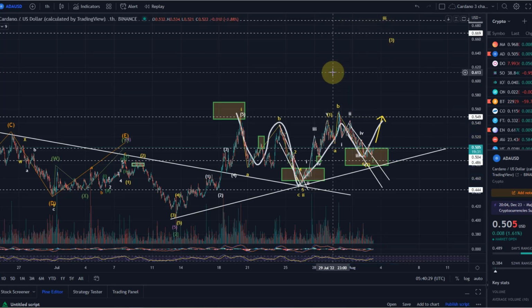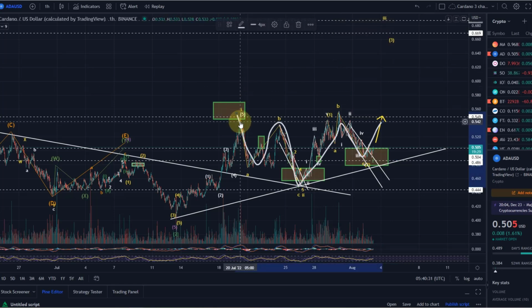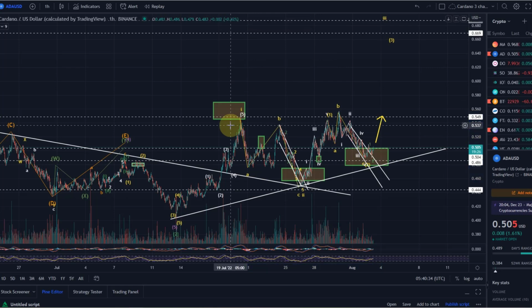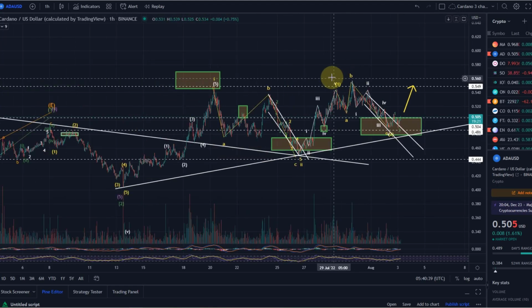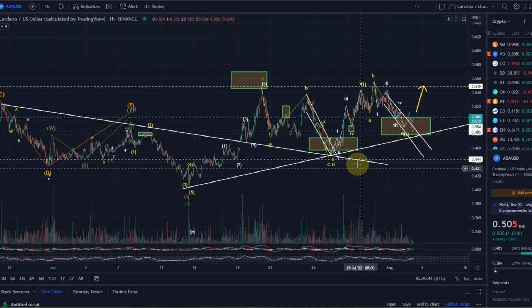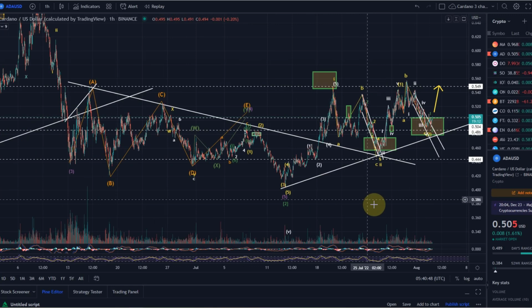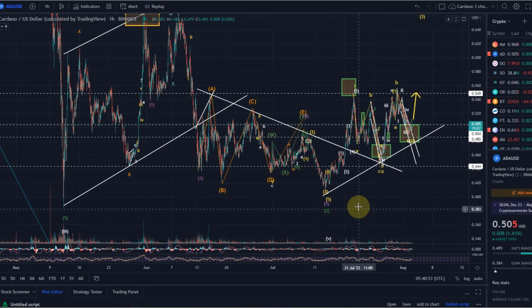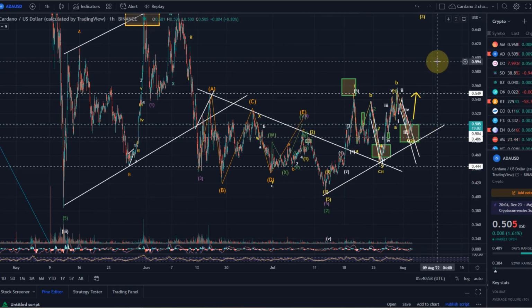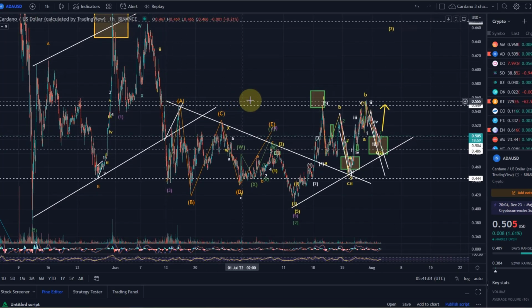What you need to understand is that this is all valid as long as we hold, first of all, this swing low at 48.9 cents, and even more important, the 45 cent level. If we go below 45 cents, this inverse head and shoulders would also be invalidated. At the moment we can be carefully bullish, but it's very, very early in an uptrend, and ADA hasn't done enough yet to really convince me, but I still give it a 60% probability that the breakout is going to be successful. You can see how relevant that 54.9 cent level is.